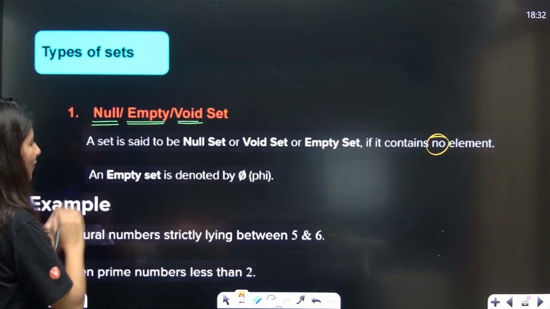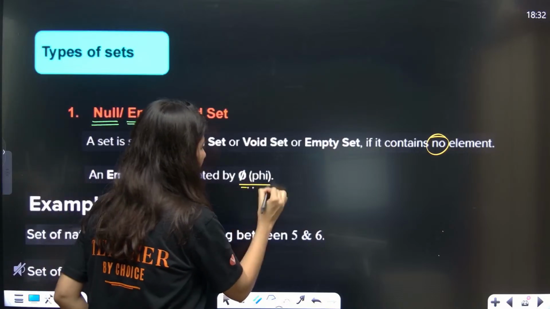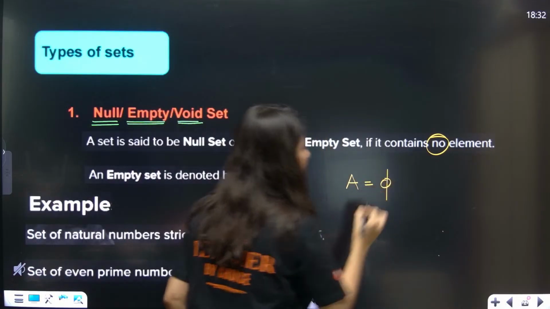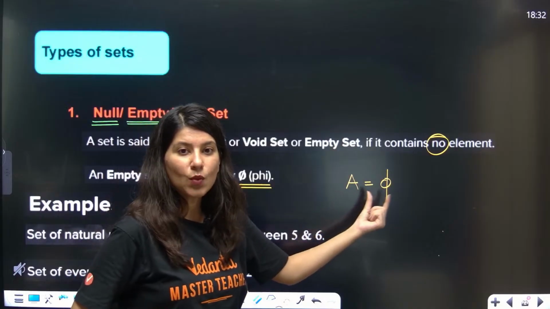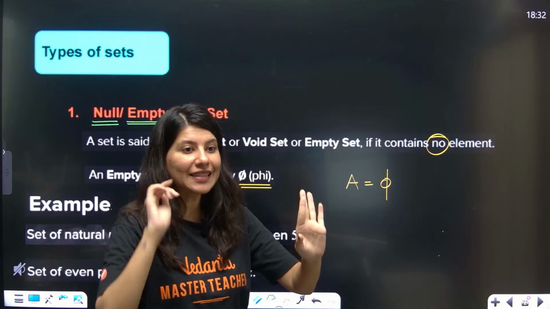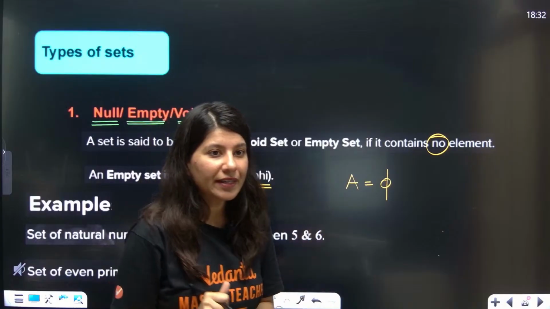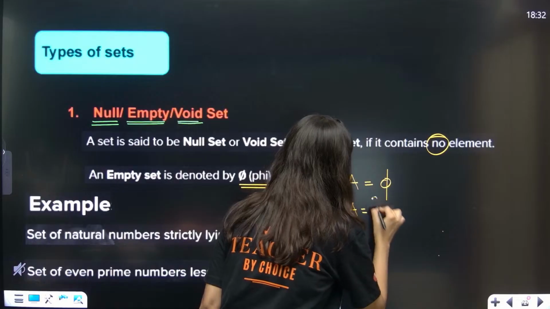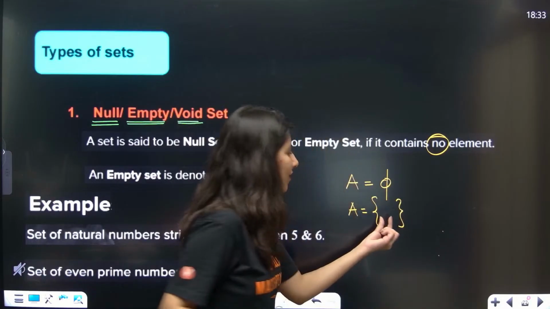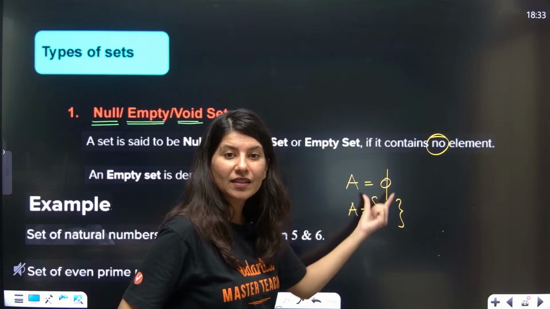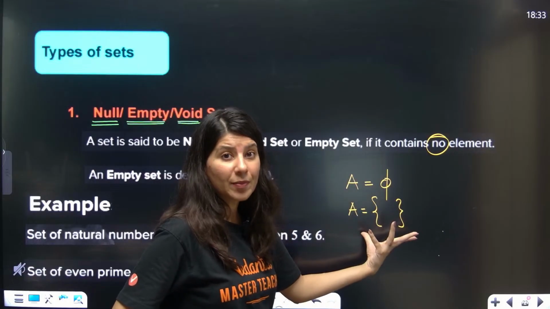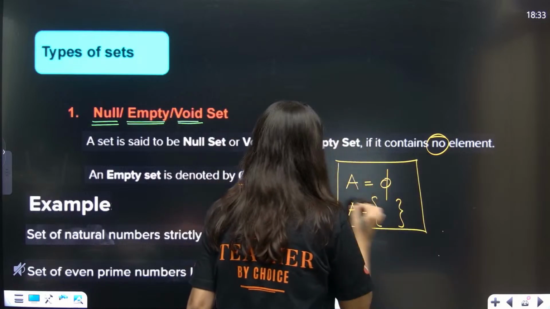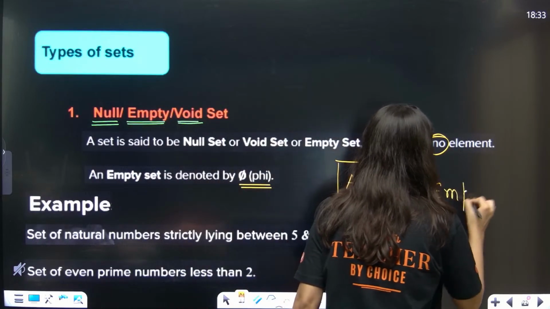Hold on. First of all, empty set is denoted by phi. So suppose there is a set A which is an empty set. You can represent it as A is equal to phi. No curly bracket needed. Now A is equal to curly brackets with nothing inside the curly bracket. This is also another way of representing an empty set. So this is how an empty set will look like. Empty or null or void set.